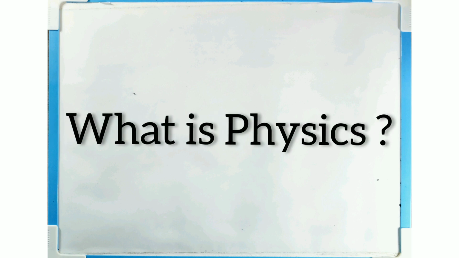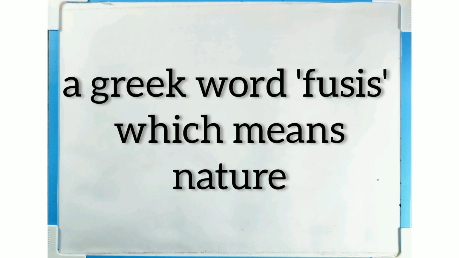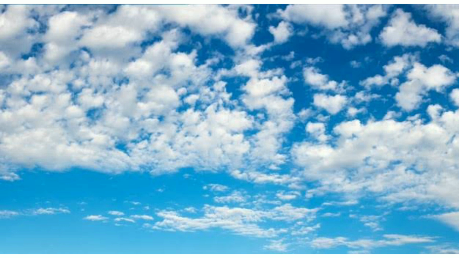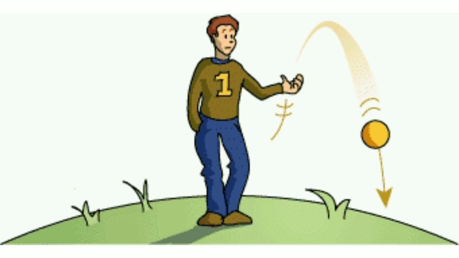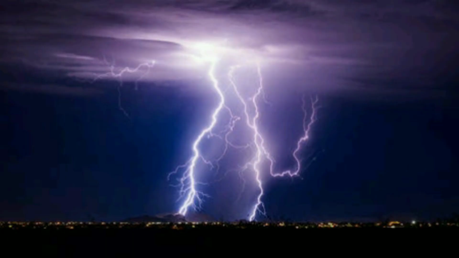The word physics is derived from a Greek word fusis, which means nature. So physics is the branch of science dealing with the study of nature and the natural phenomena that we may observe around us. So we may observe that the sky is blue, the clouds are white, and if we throw anything upwards, it always comes down. Then we may see lightning and thunder during a storm.